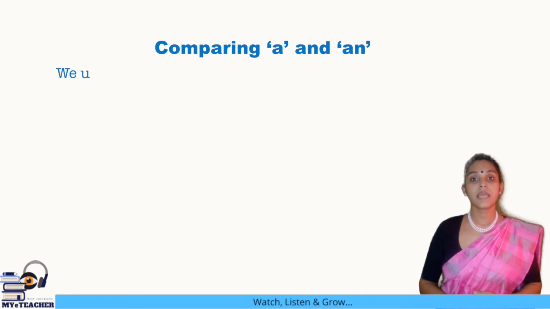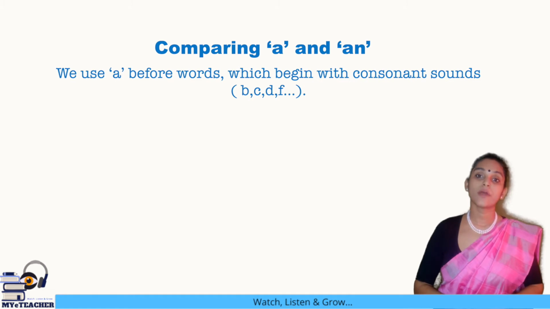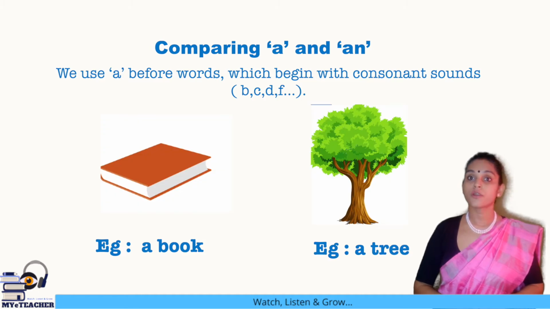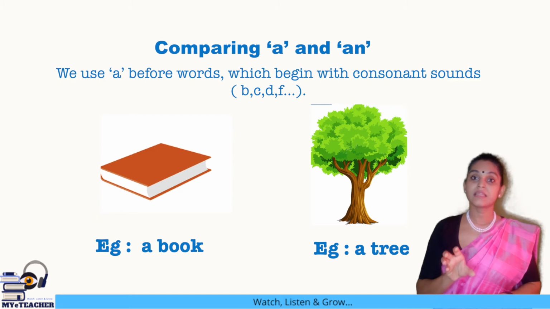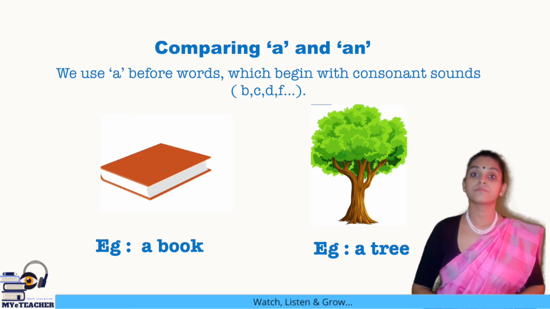The article a is used with words which begin with a consonant sound. For example, a book or a tree. So we see that when the word begins with a consonant sound, then we use the article a.